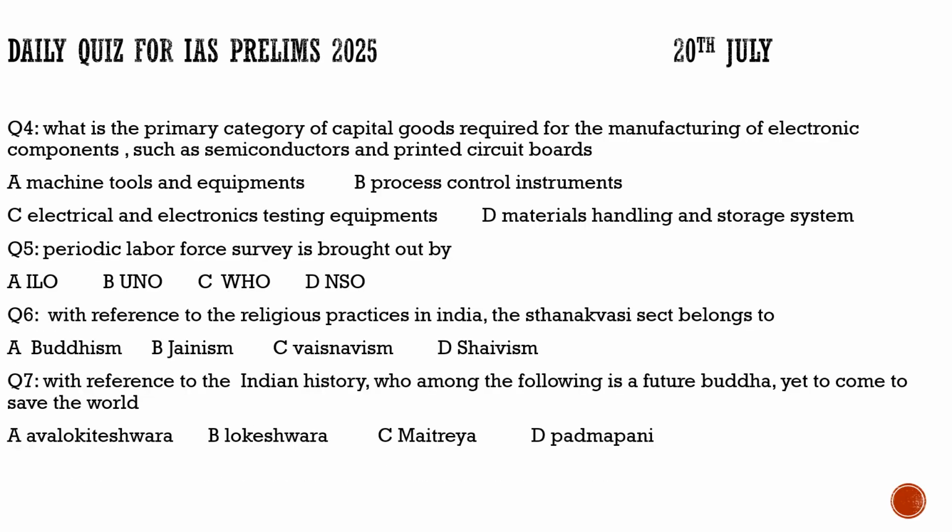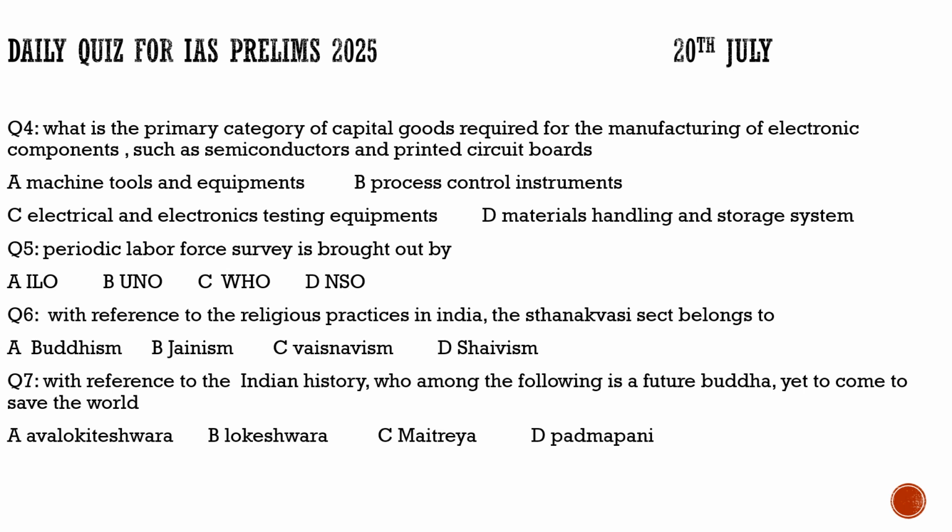Now, coming to question number 4, let us see what it says. What is the primary category of capital goods required for the manufacturing of electronic components such as semiconductors and printed circuit boards? We discussed the capital goods required for the boom in electronics, and the problem we have in our country. Why do we need these capital goods, and we are majorly importing them from other countries.